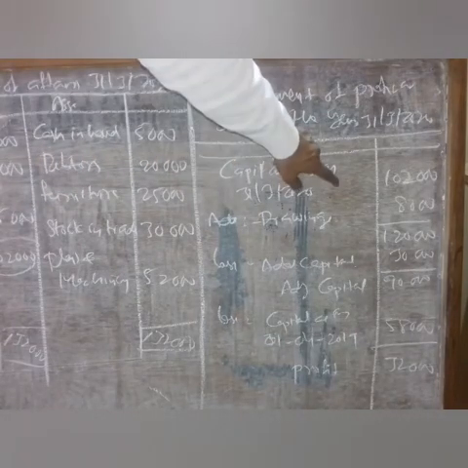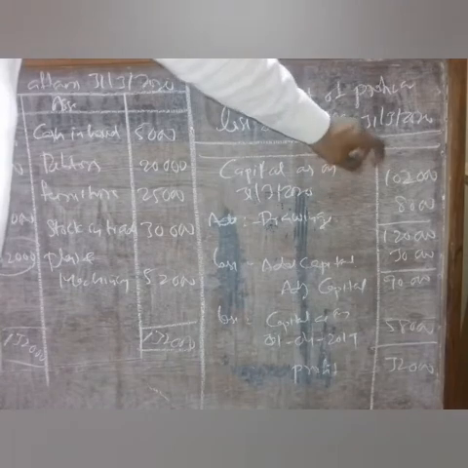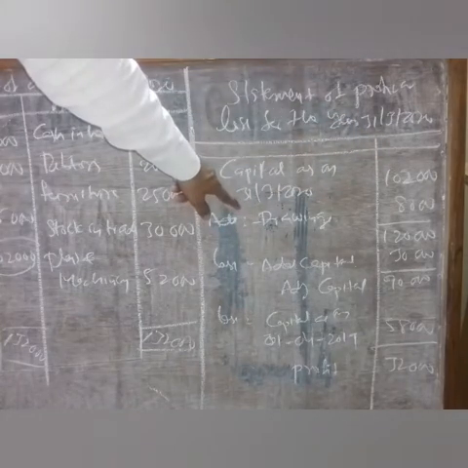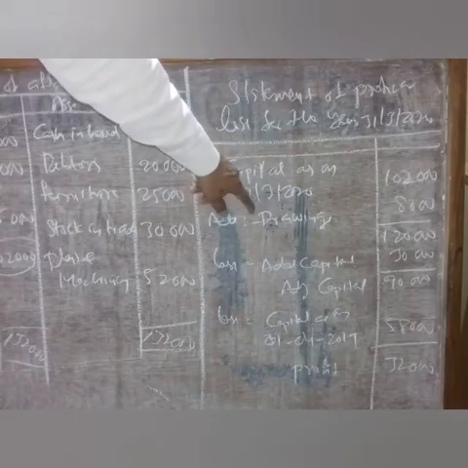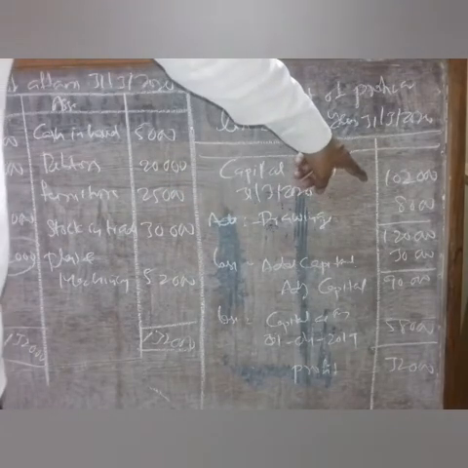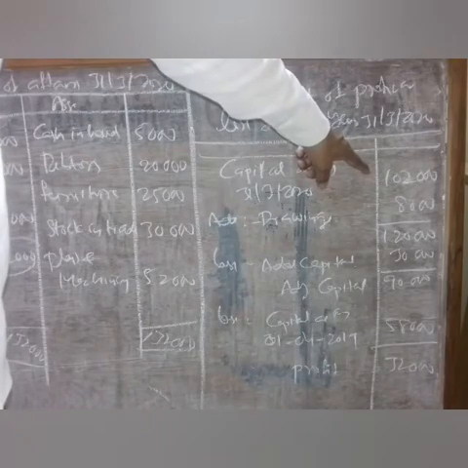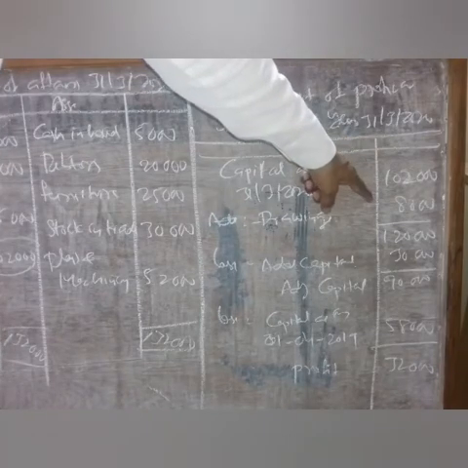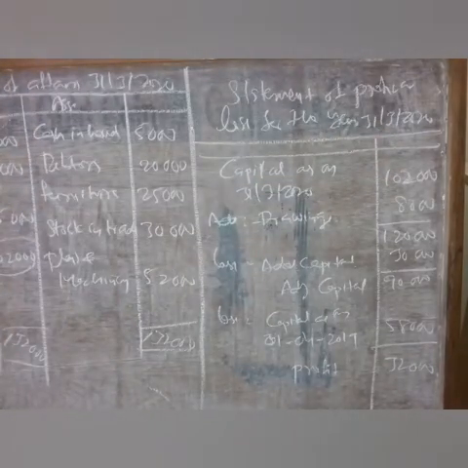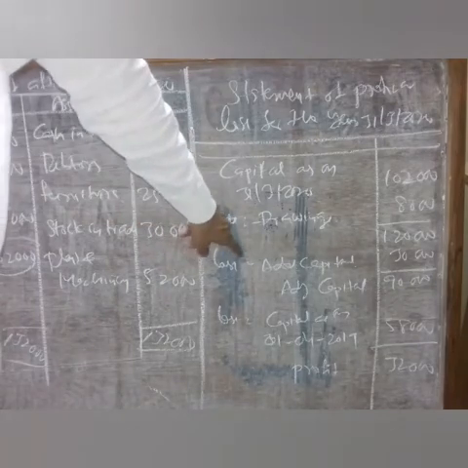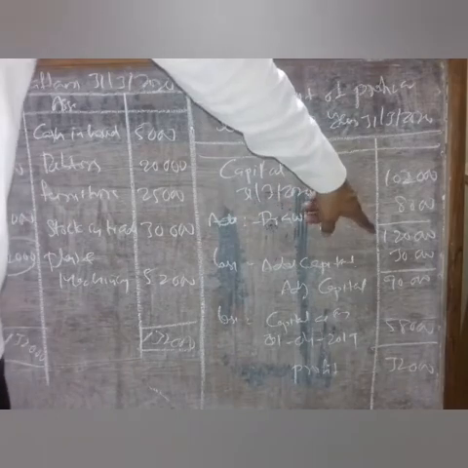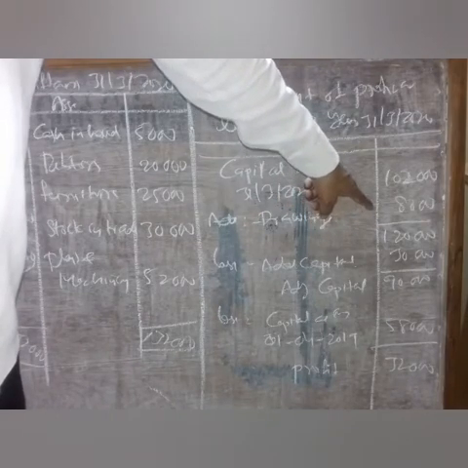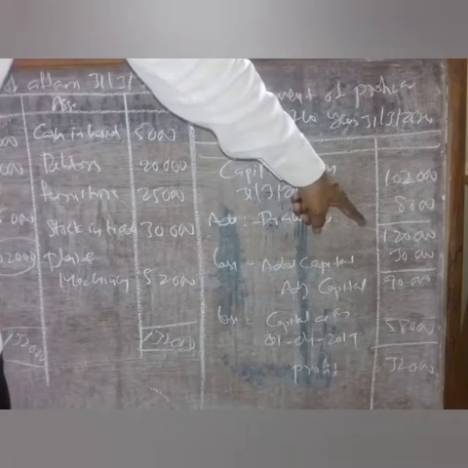So here the closing capital is 1,02,000. To this we add the drawings he took from the organization, which is 8,000. That comes to a total of 1,20,000. From that 1,20,000 we deduct the additional capital given in the problem, which is 30,000. Deducting the 30,000 from the 1,20,000, we get 90,000 rupees. That is called adjusted capital.